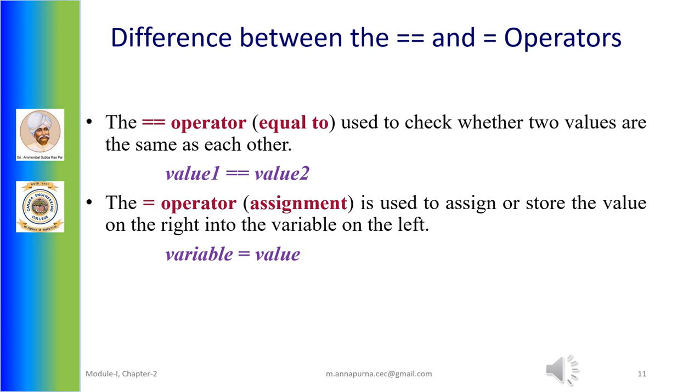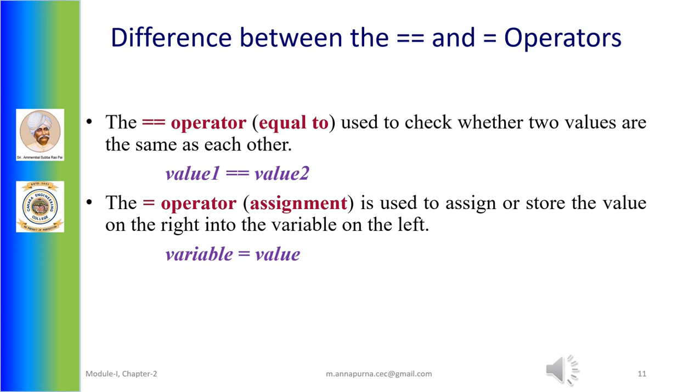Difference between equal to and assignment operators. The equal to operator has two equal signs and it checks whether two values on either side are the same as each other. So we have an expression of the form value1 equal to value2. If the variables value1 and value2 have the same values, then this expression results in a True value, else it results in a False value.